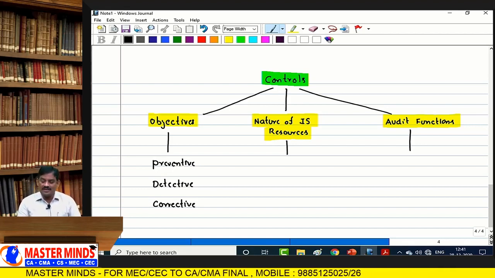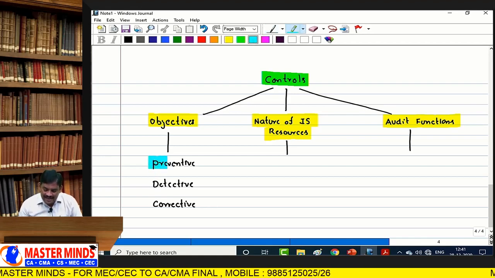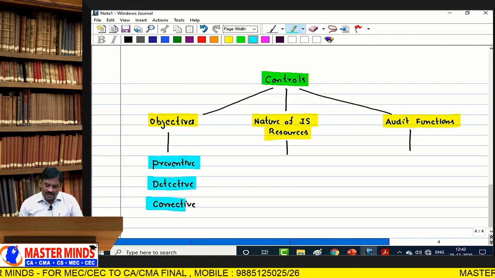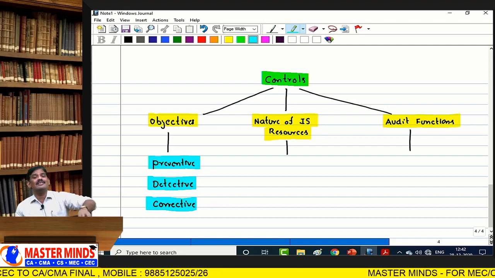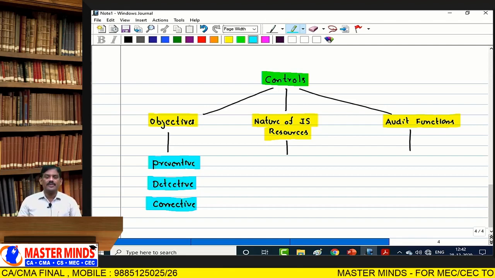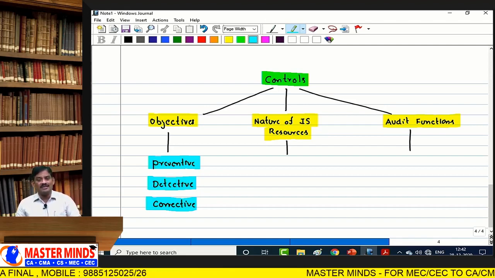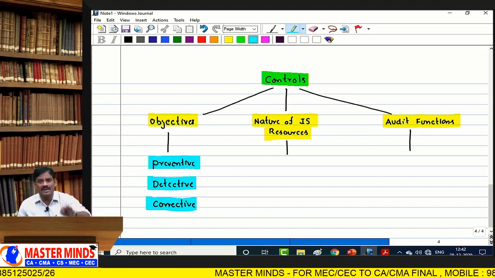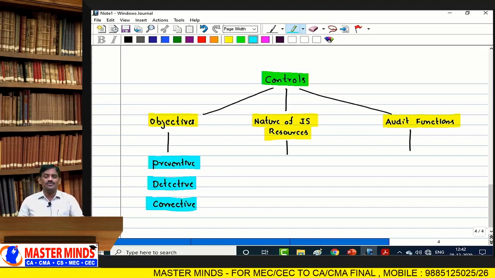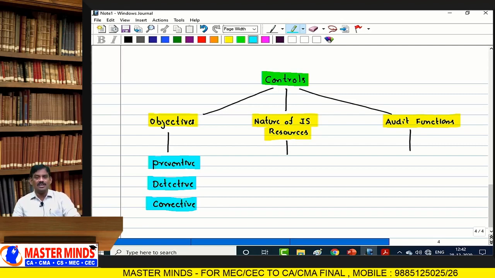Detective controls are the controls used for detecting an error, omission, fault, failure, or exception that has occurred and reporting the occurrences. Corrective controls are the controls that handle errors, problems, malicious activity, and omissions that are reported, so that they are corrected. These elements come under correction.